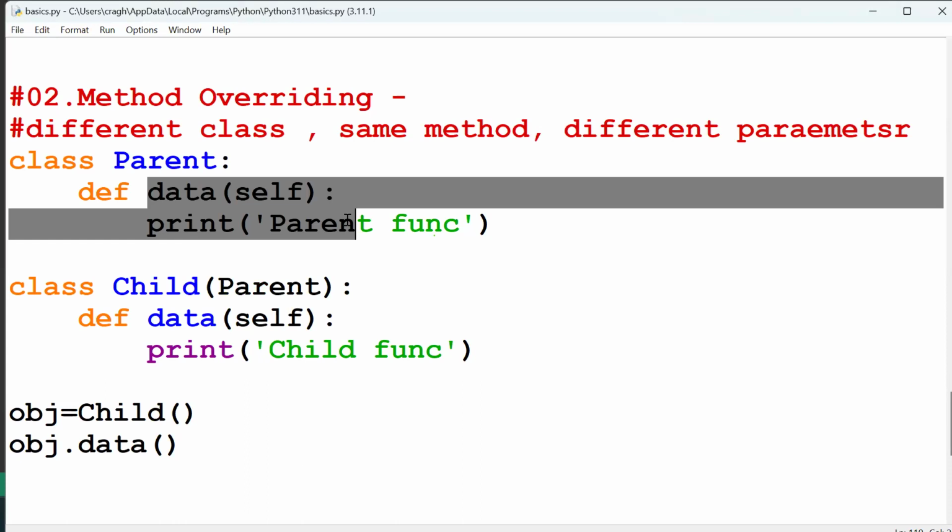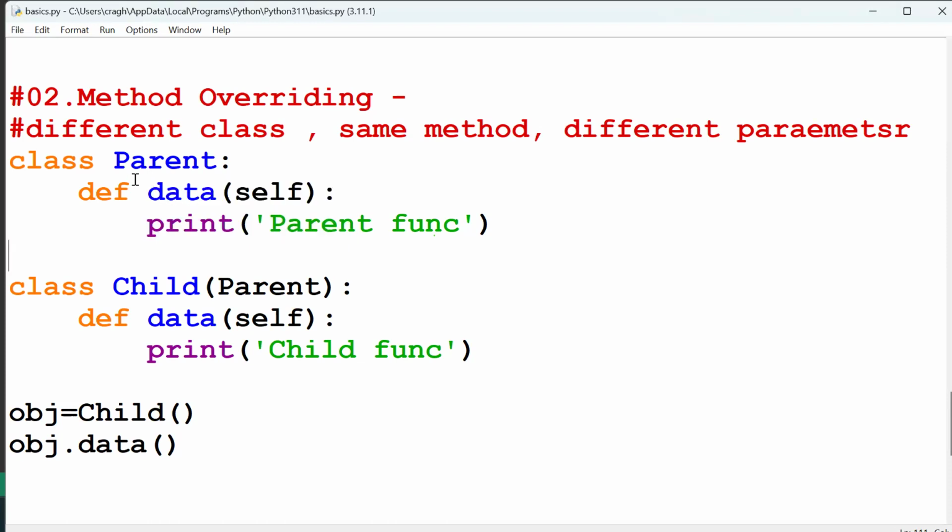So even now, nothing happens in the parent function. Why? Because of override. The same method name data is in both classes. The parent has been derived, of course, but now only the child function will trigger. My thing is, right now I have to trigger both. What exactly do we do?